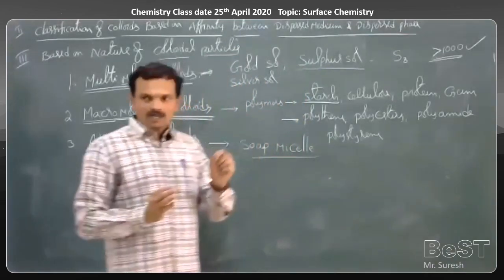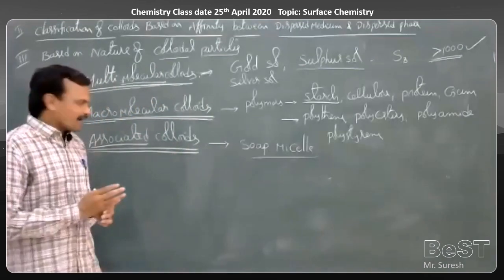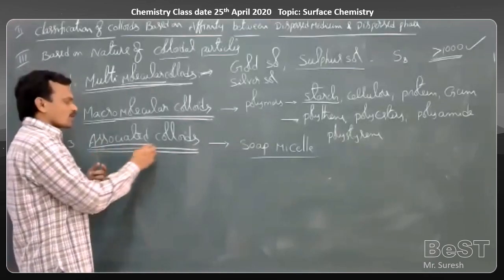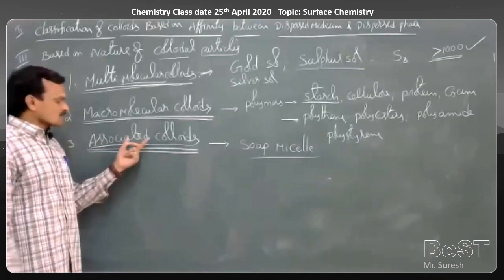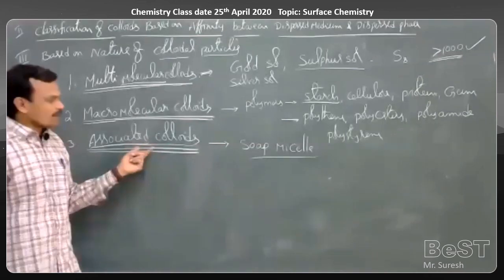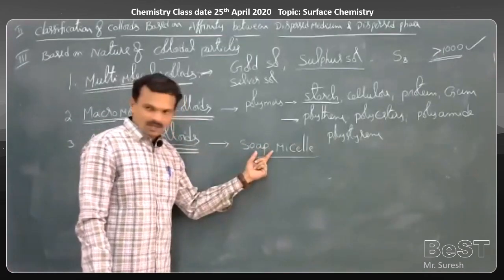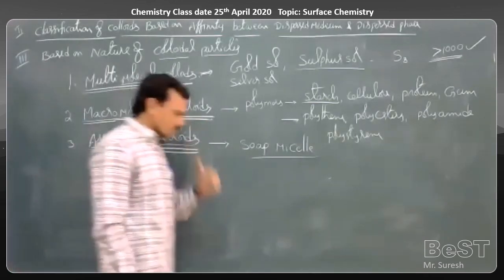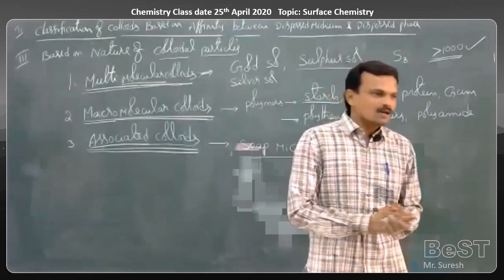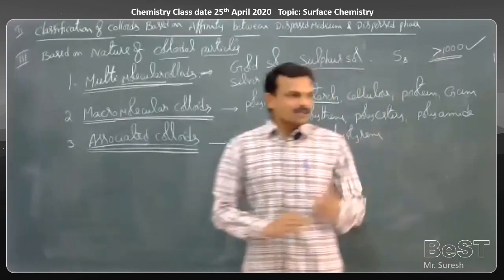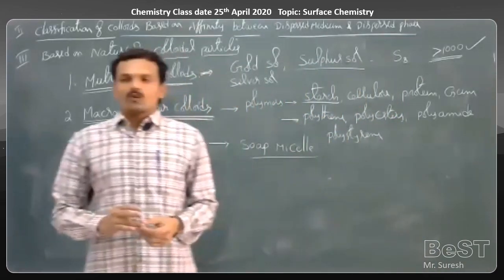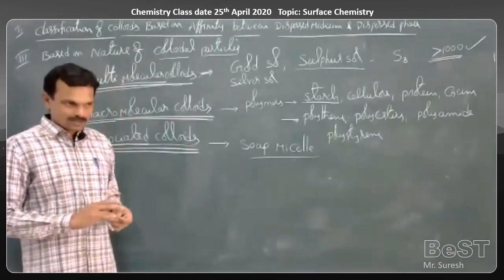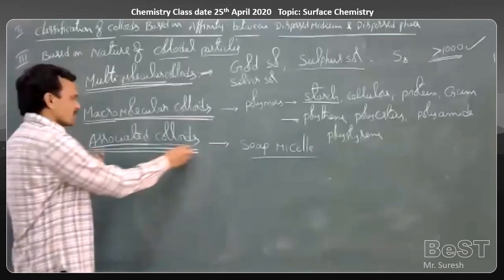Simple electrolyte particles undergo association and exist as a colloidal particle, and what is formed here is called an associated colloid. A best example is the soap micelle. As per the definition, these are substances which act as electrolytes at low concentration, whereas at high concentration they undergo association and exist as colloidal sized particles. Such are called associated colloids.